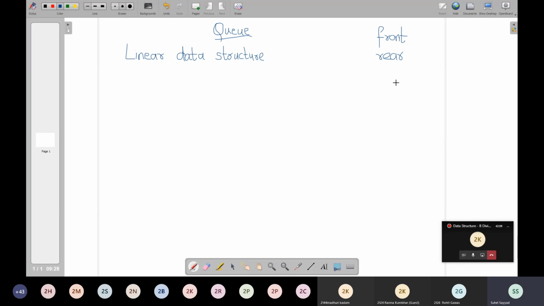And what are the names of those ends? Front and rear. What is the meaning of front? Front means पुढची बाजू, as we say in Marathi. Front means the one which is standing in front. You can visualize it that way. Rear, what is the meaning of rear? Rear means backside, मागची बाजू. So these two, front and rear, are the two ends of our queue.